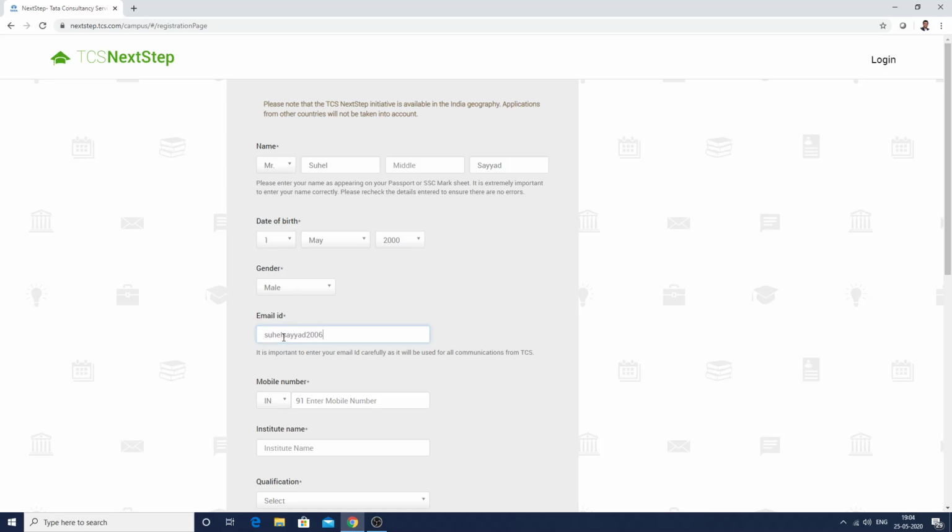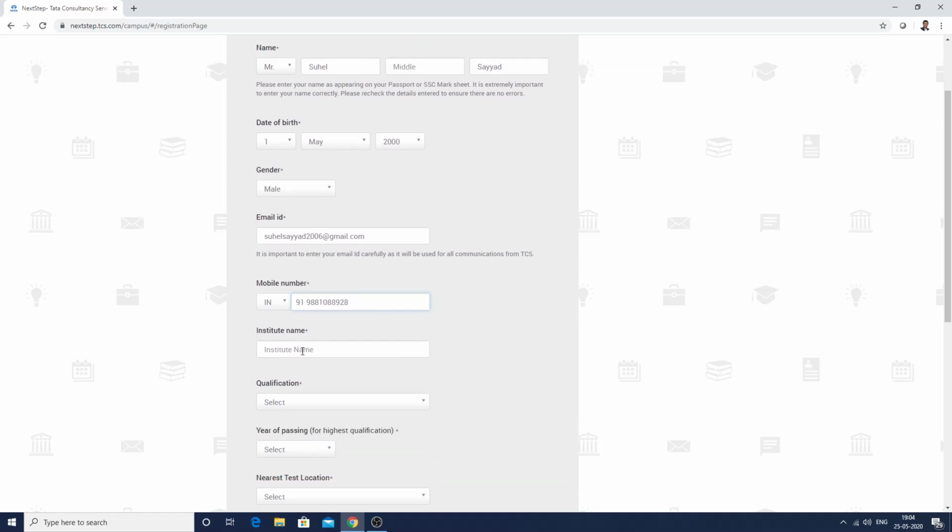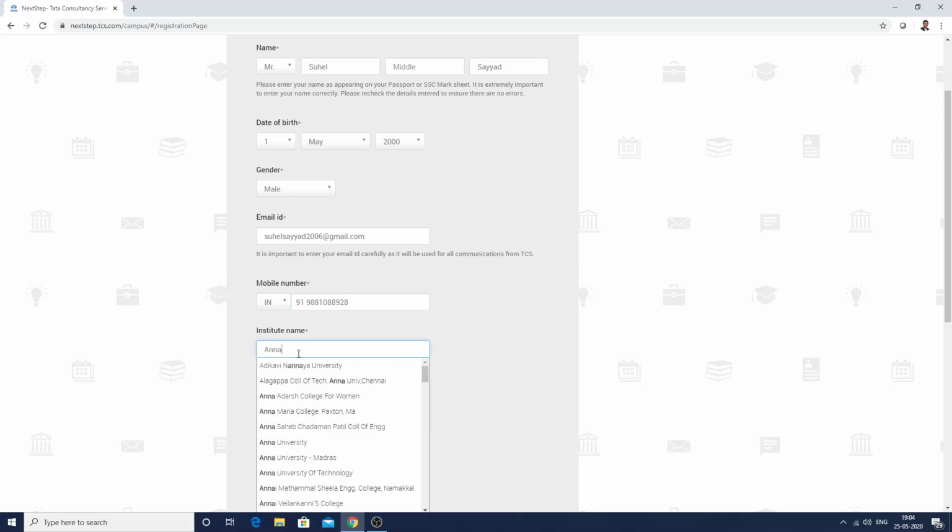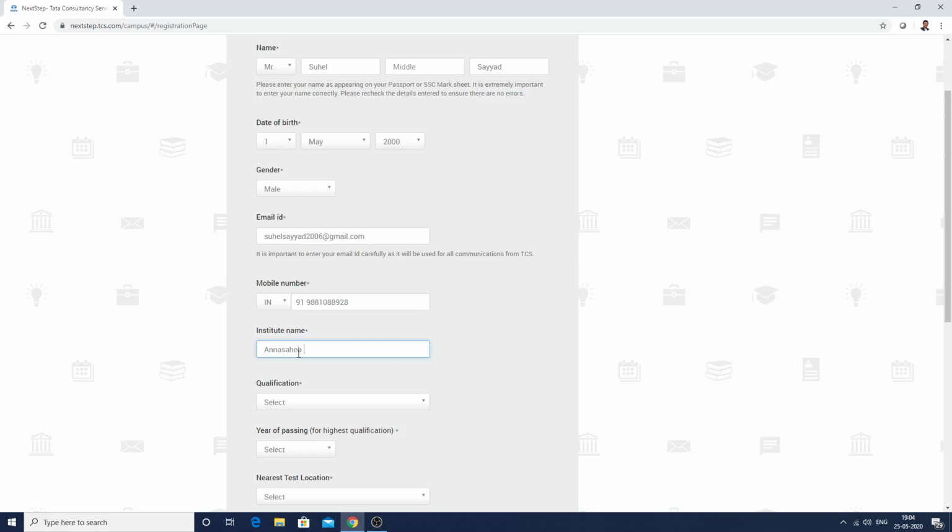Please make sure that you enter your email ID properly, because this is the only way TCS is going to reach out to you for all possible communication. Also, please make sure that you enter your mobile number correctly. Then please enter the college name as Anna Saheb Dange College of Engineering and Technology, Ashta. Please see that you don't make any spelling mistakes while writing the college name.